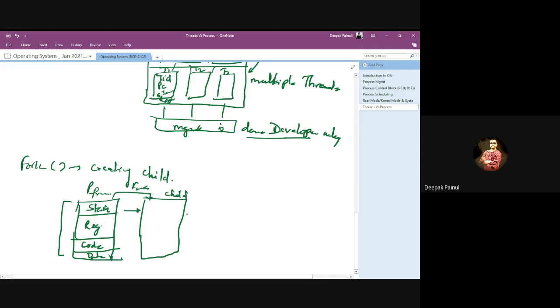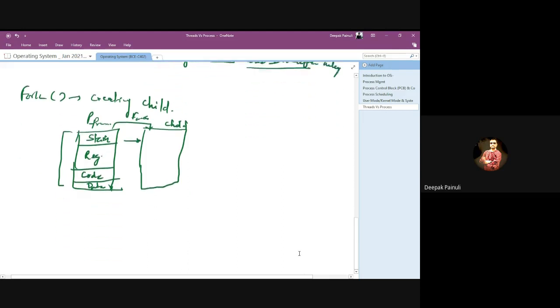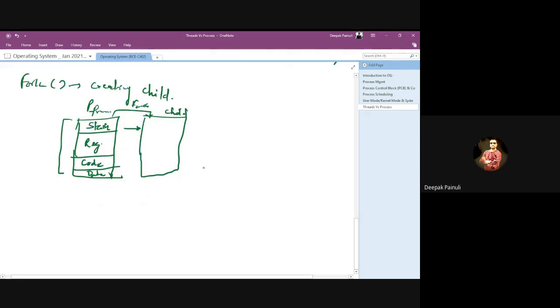That means you are wasting memory space. If you are creating multiple children, all of them will have this data copied to another location so that they can work independently.